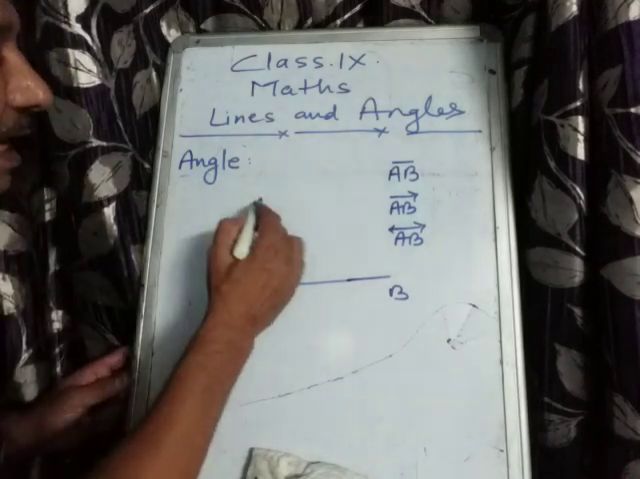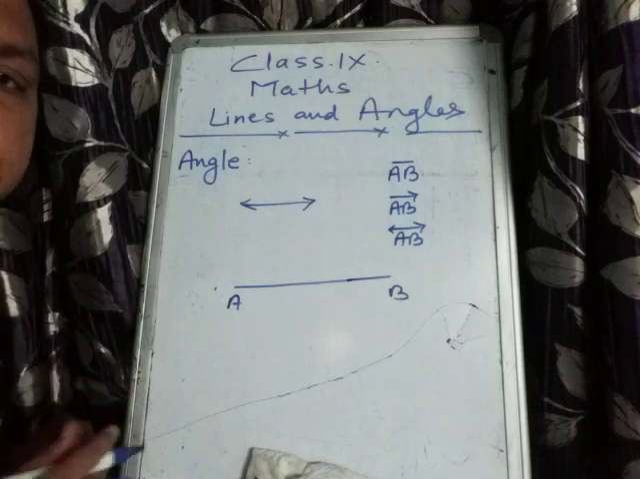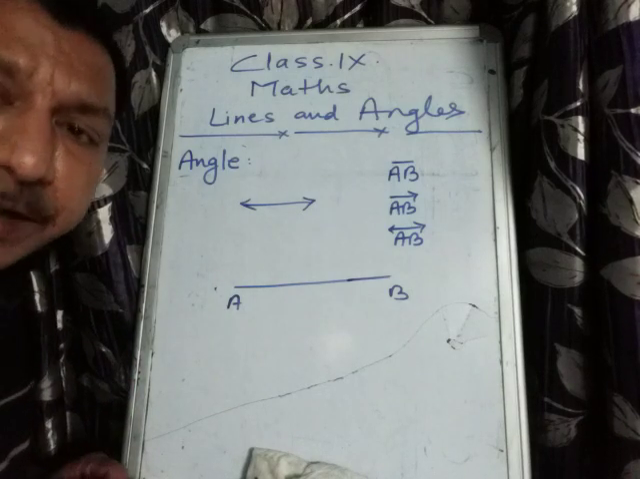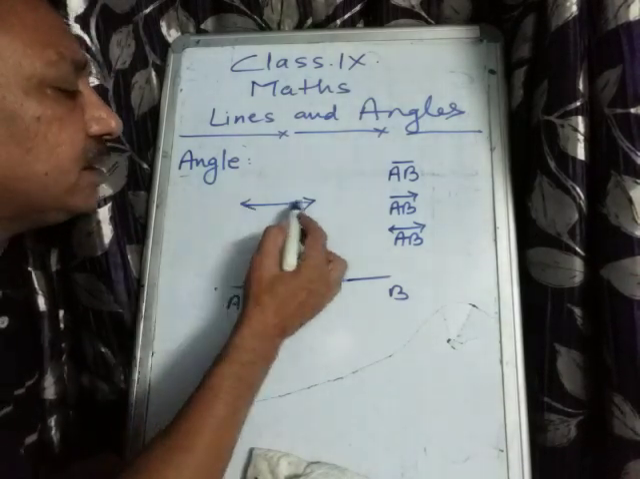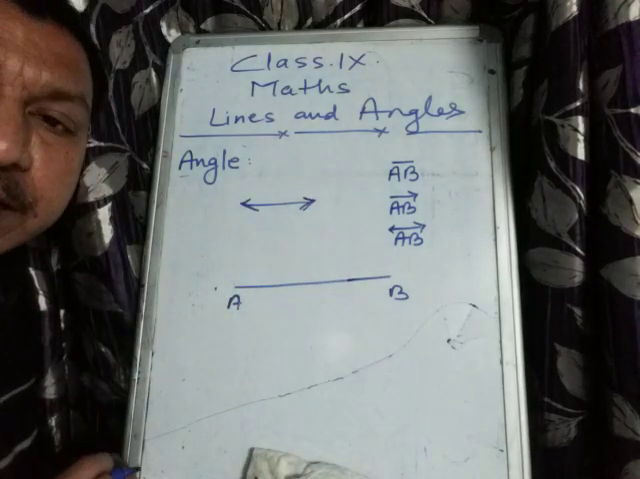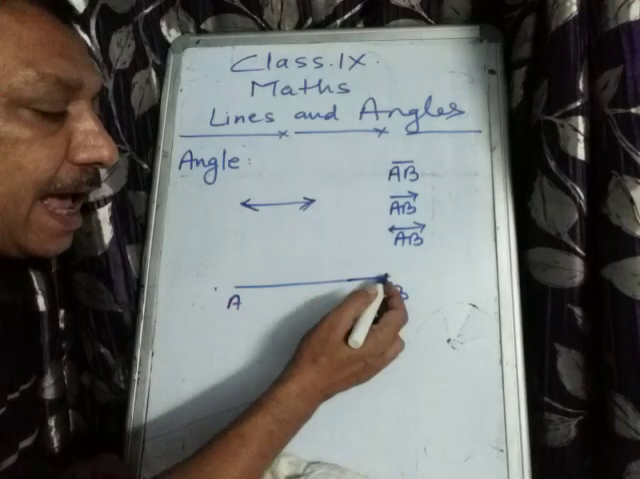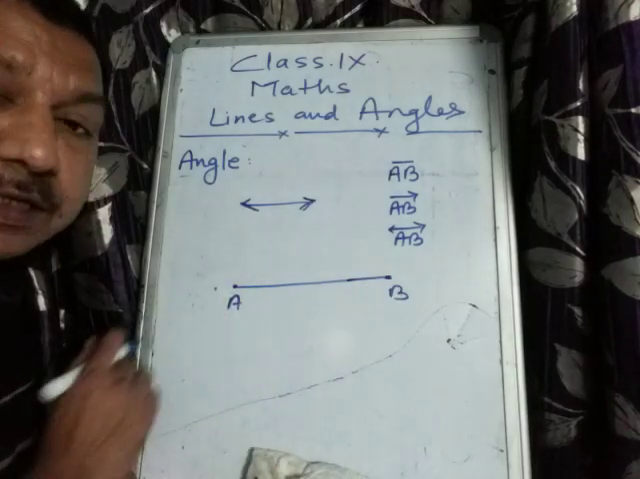So what is a line? Actually a line is a collection of points, but here a line means an endless line. And a line segment means a measured line. Here the arrow will not be there, it means it has its endpoints.